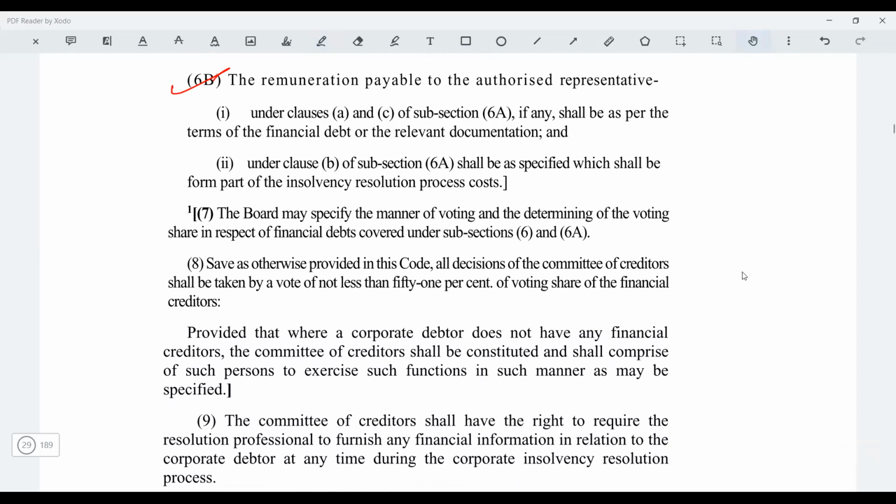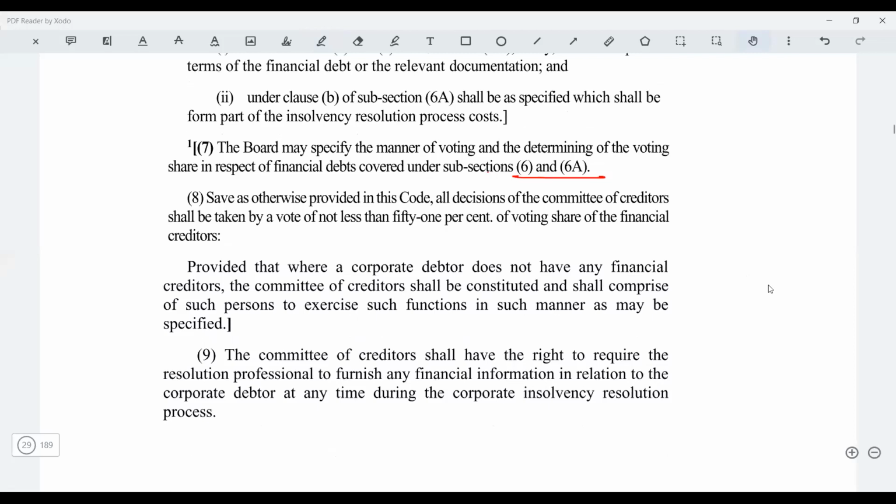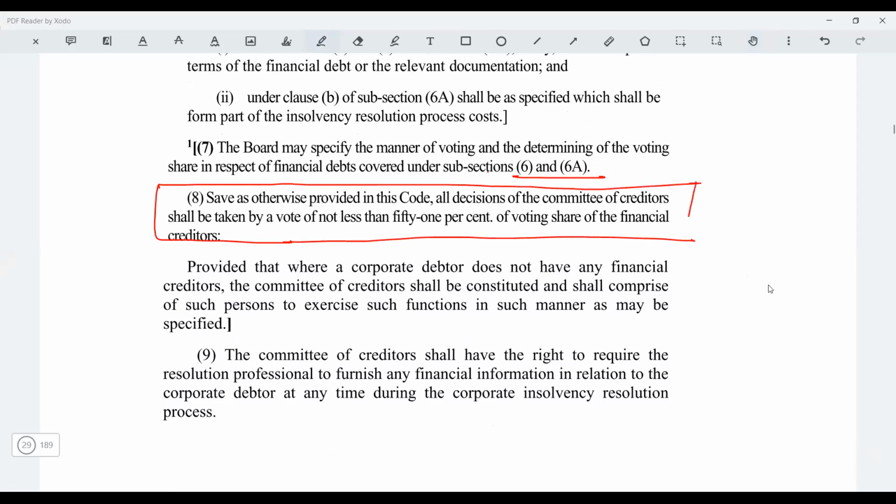Then the board may specify the manner of voting in respect of the financial debts which are covered in 6 and 6A. Now just read this. Save as provided in this Code, all the decisions of the committee of creditors shall be taken by a vote of not less than 51%. So 51% is the approval which will be needed for the COC to pass any resolution, except where something else is provided.